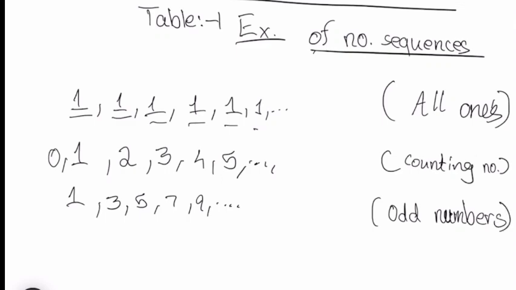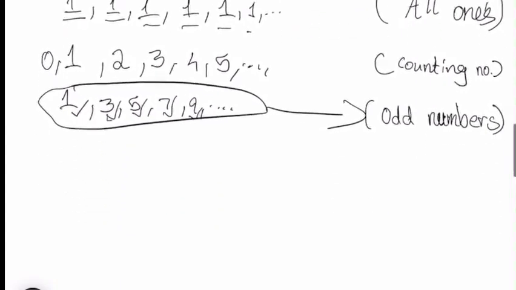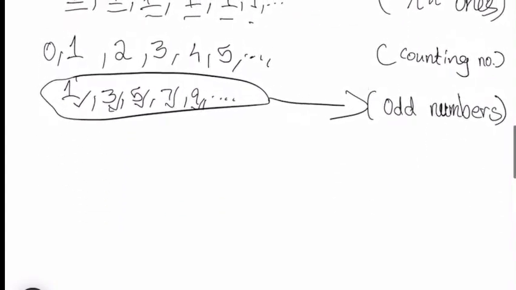As you can see, odd numbers, I'll just give you a fast definition. So odd numbers are the numbers which are not divisible by 2. As you can see here, 1 is not divisible by 2, 3 is not divisible by 2, not 5, neither 7, neither 9. So these all numbers are odd numbers. Okay. So after continuing, we get to know a new type.